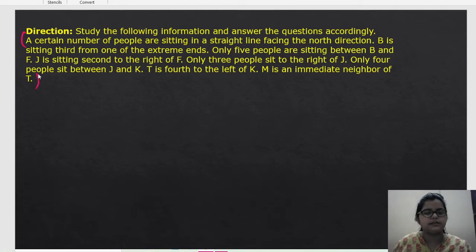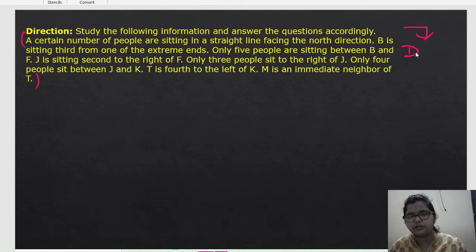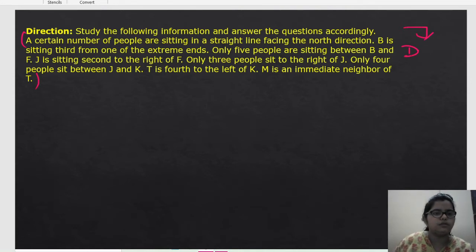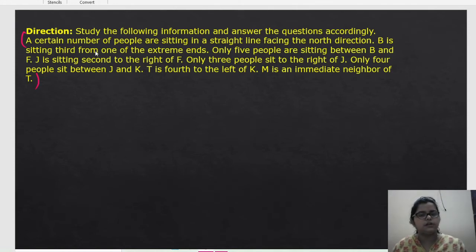So we have this paragraph. At first, let's read the question, then we can understand what kind of question this is.